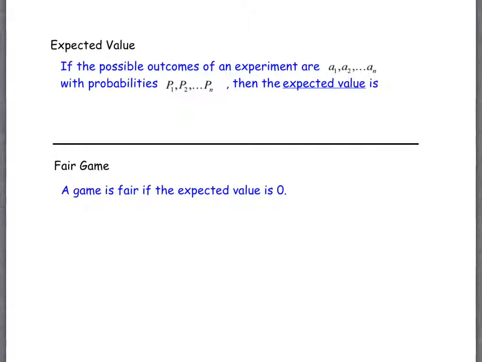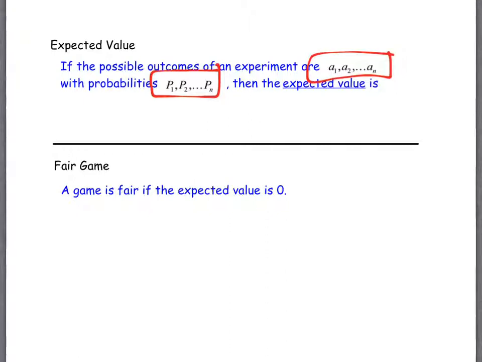Maybe you have 2 because it's 2 different things that can happen when you flip a coin. So whatever the outcomes are, we're labeling them like this because we don't know how many: A1, A2, A3, however many there are. The probabilities go along with them, so they have the same subscript. So the probability of event A1 is P sub 1. The probability of event A2 is P sub 2, and so forth. So it's just a corresponding written out organizational tool is what it is.